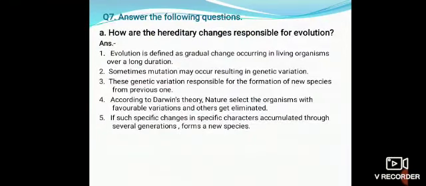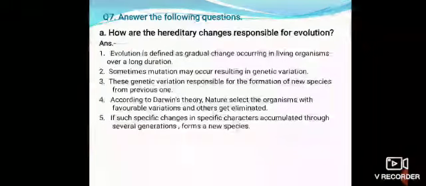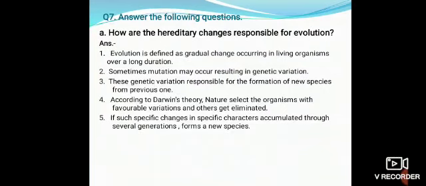Question number 7. Answer the following questions. First, how are the hereditary changes responsible for evolution? Answer. First one, evolution is defined as gradual change occurring in living organisms over a long duration. Second, sometimes mutation may occur resulting in genetic variation. Third, these genetic variations are responsible for formation of new species from previous one. Fourth, according to Darwin's theory, nature selects the organisms with favorable variations and others get eliminated. Fifth point, if such specific changes in specific characters accumulate through several generations, it forms a new species.